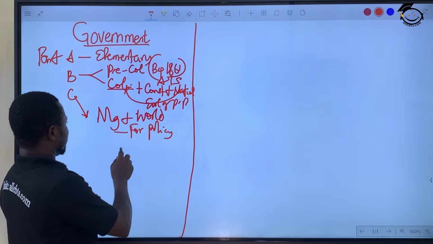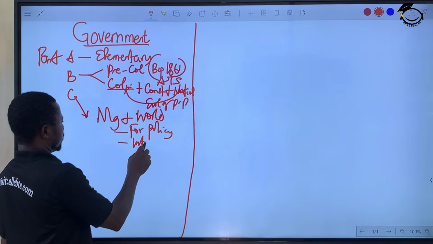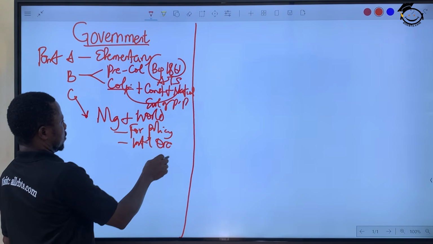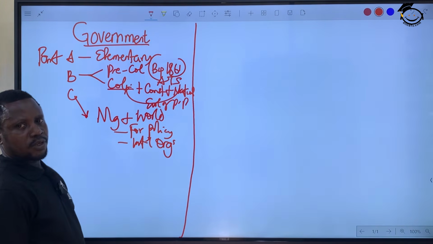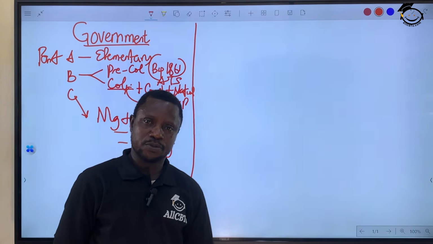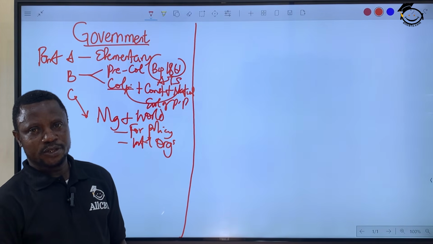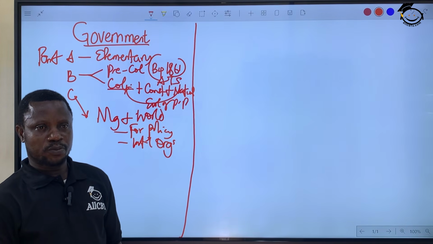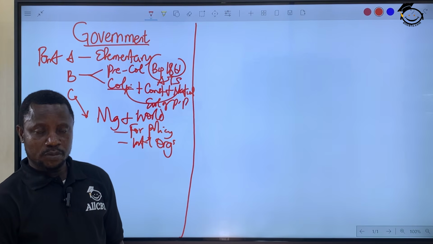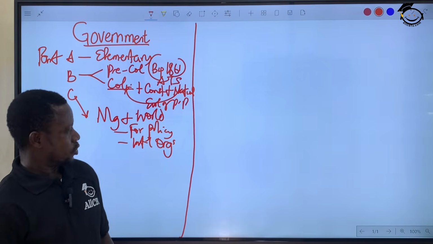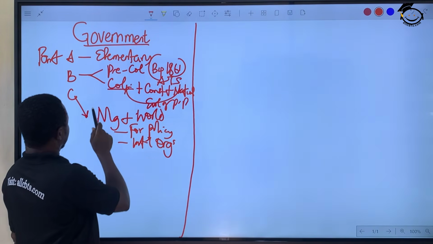And then you talk about the international organizations: ECOWAS, OAU, NATO, AU, United Nations Organization, UNO, Commonwealth of Nations, Non-Aligned Nations, and the rest. You're supposed to examine all these right under Part C.